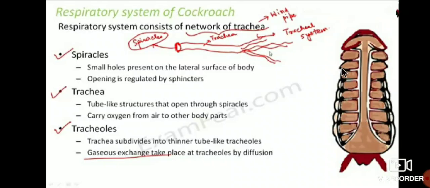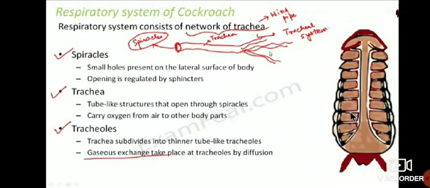In this root, small openings will be there, and tube like structure that opens through spiracles. What is the work of this one? Carry oxygen from air to the different parts of the body. Tracheoles. Trachea subdivides into thinner tube like tracheoles.